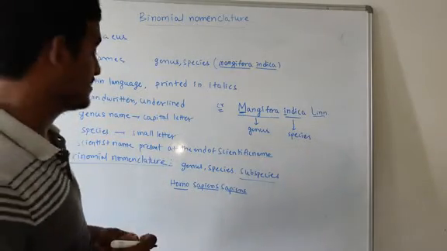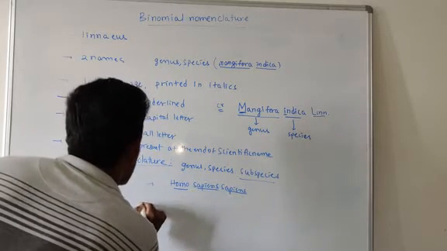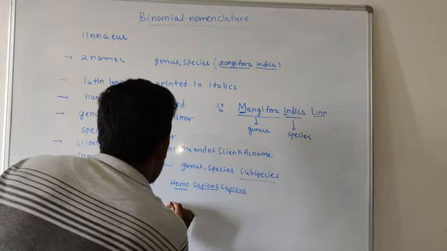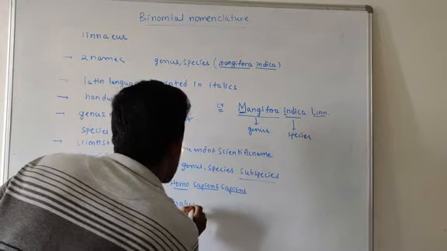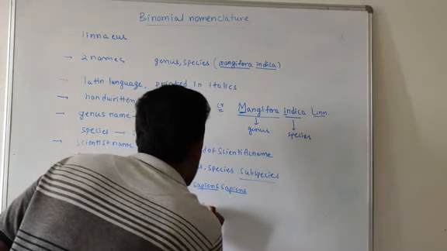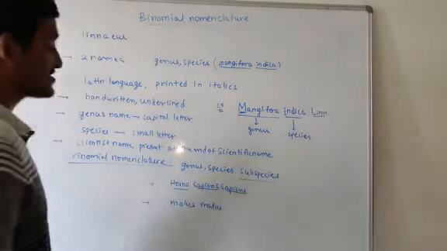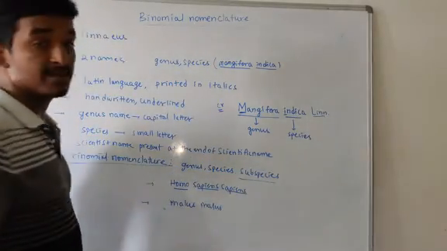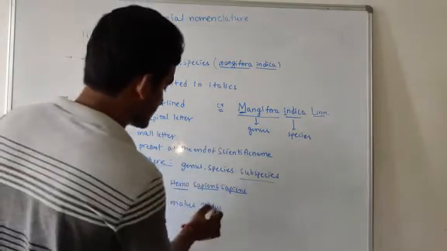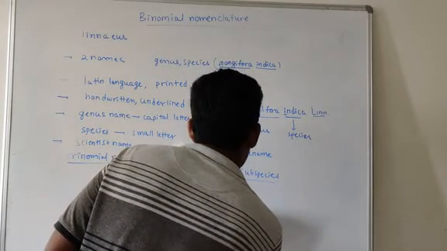One example is Malus malus, the scientific name for apple. Here it is a genus name and a species name. If both are similar, what do we call this? Tautonym.